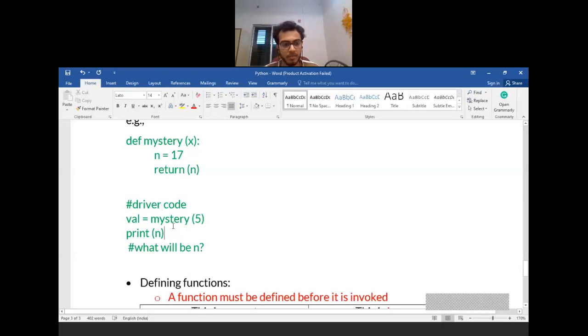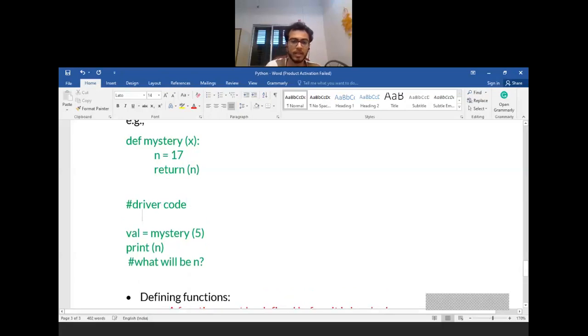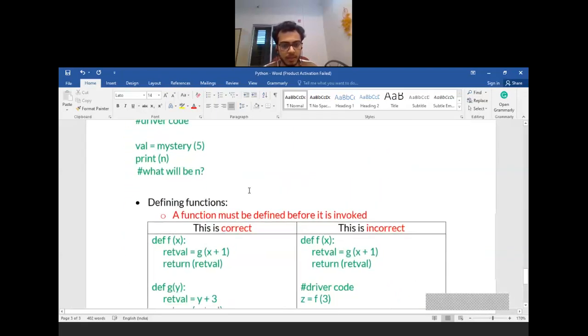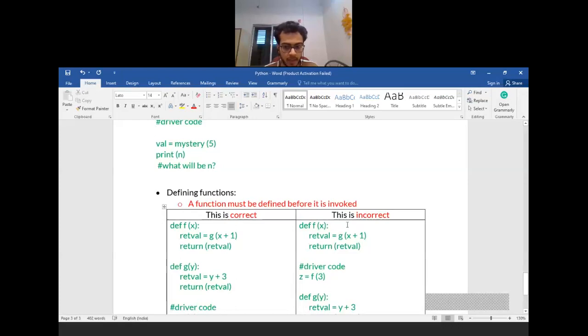So please make note of this, that every function will typically keep its own copy of the local variables. Then we will see something about the flow of the functions.